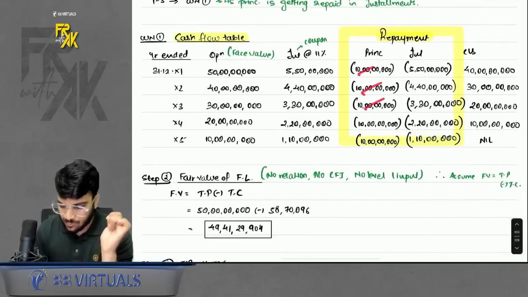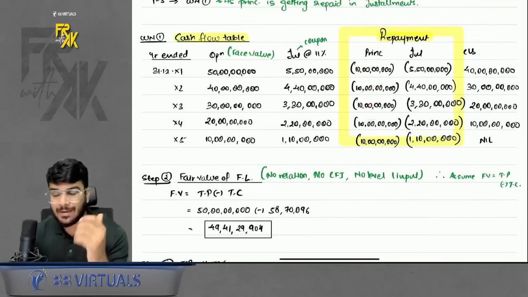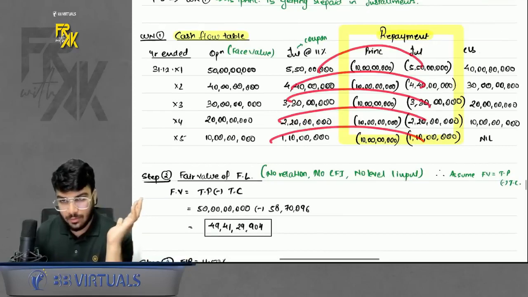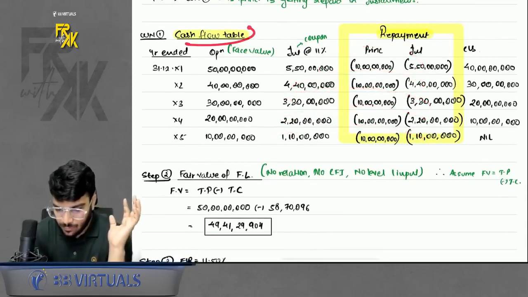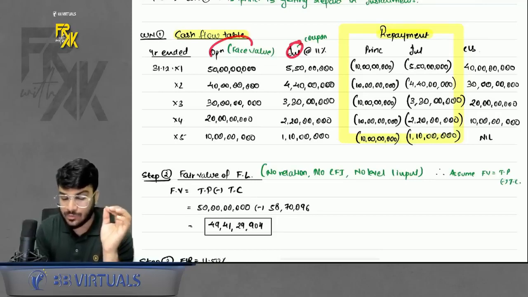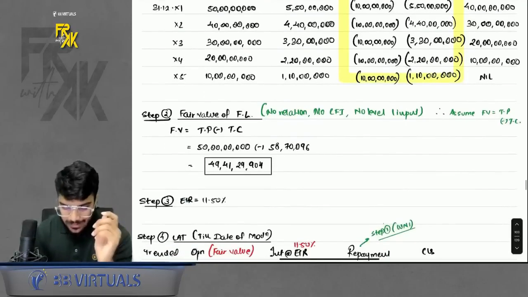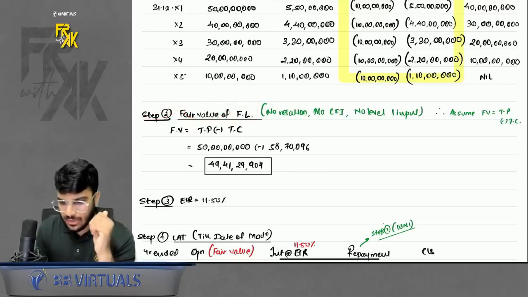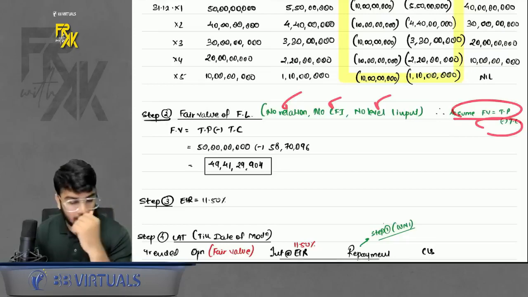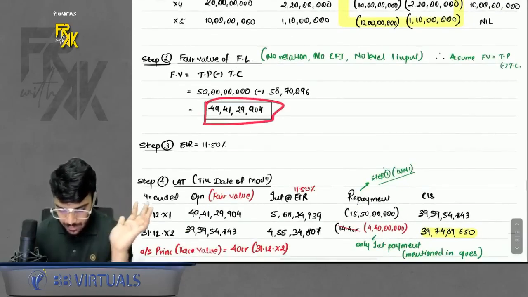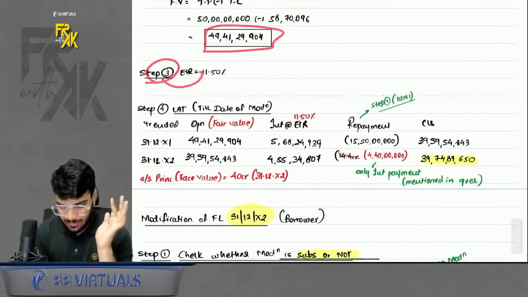So I prepared the cash flow table. I repaid the principal in 5 equal installments, and for interest I took whatever accrued was there. Do remember, when you're preparing a cash flow table, columns are same as LAT, but in opening you write face value, in interest you write coupon. Okay, we got this, sir. Then step number 2 is fair value of FL. I gave you a shortcut. In this question there is no relation, no CFI, no level 1 input. So you can directly assume the fair value to be TP less TC. I assumed it, I got the fair value answer. Then step number 3 is EIR. It is given. Step number 4 is LAT.